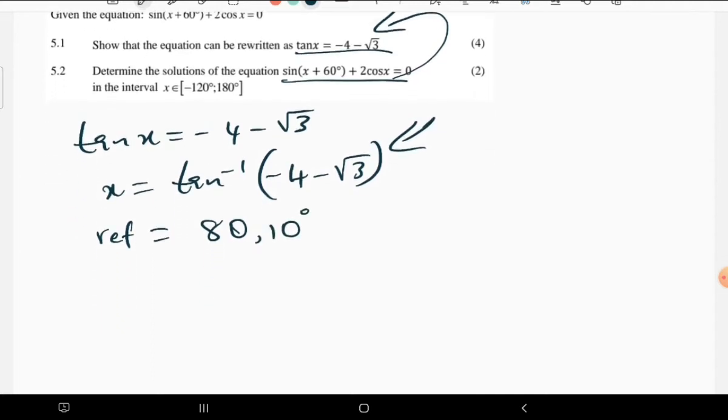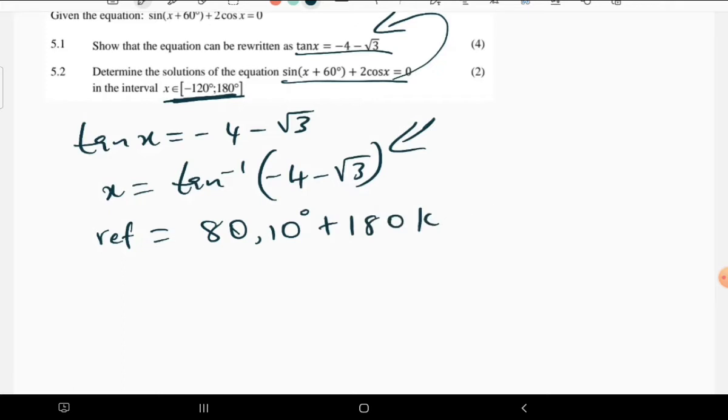So this is our reference angle. Because we want the values of x in this interval, since this is a reference angle, we can always add 180k over here, where k is an element of the integers, so that you find the rest of the other angles.